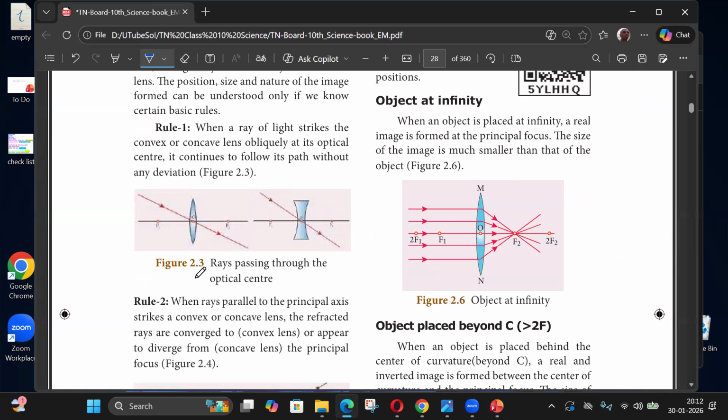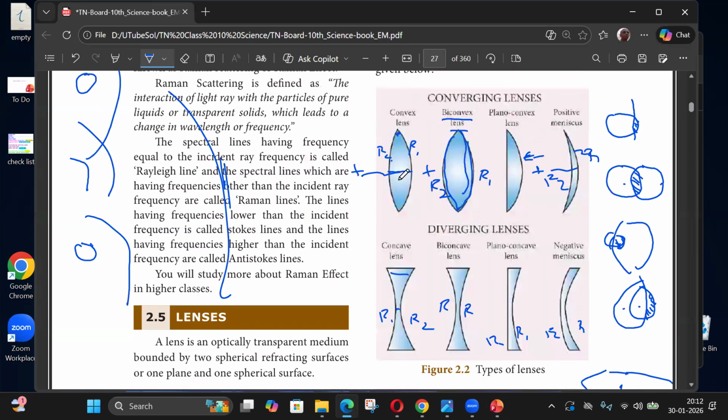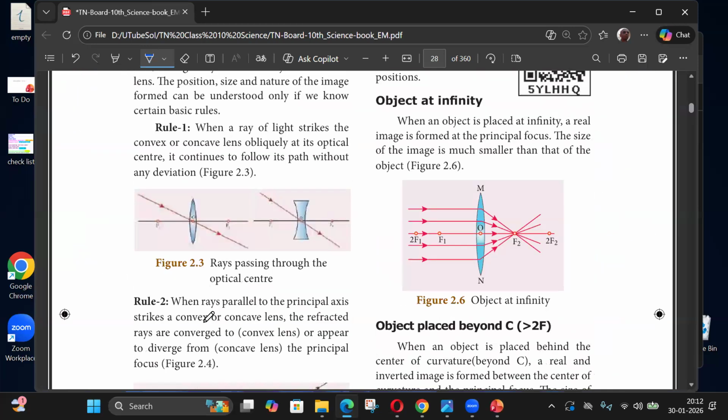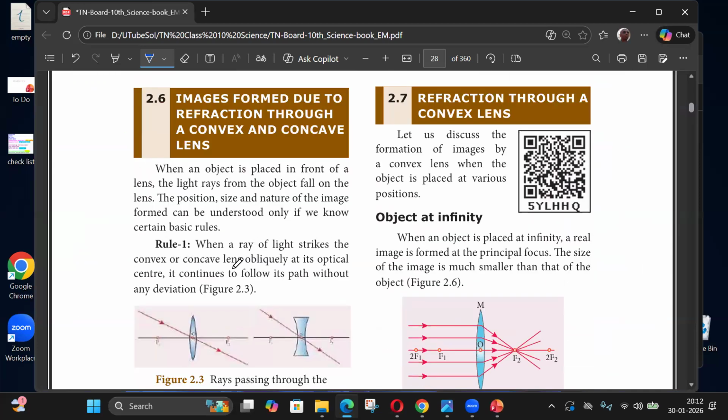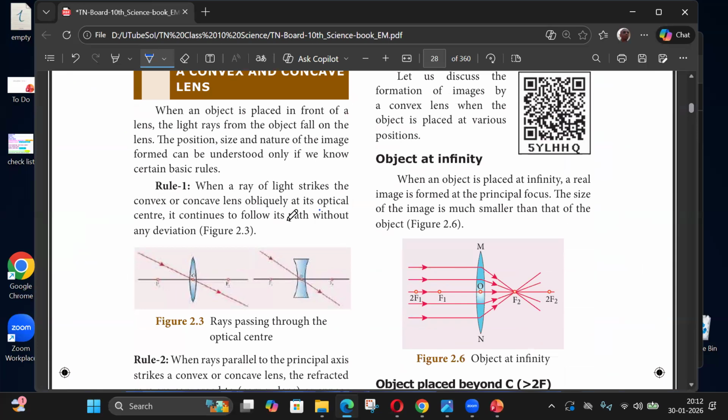One thing is, when the light ray strikes the lens, by symmetry we can obviously choose the center of the lens, somewhere here. So this is the center, and that's called the optical center of the lens. A ray that strikes obliquely at the optical center, that is this point, the middle of the lens, will not undergo any refraction and goes just straight through. It's as if the lens is not there. This is rule number one. This is true for both concave and convex.